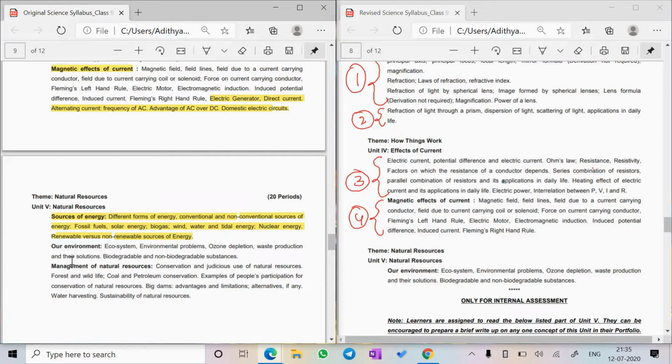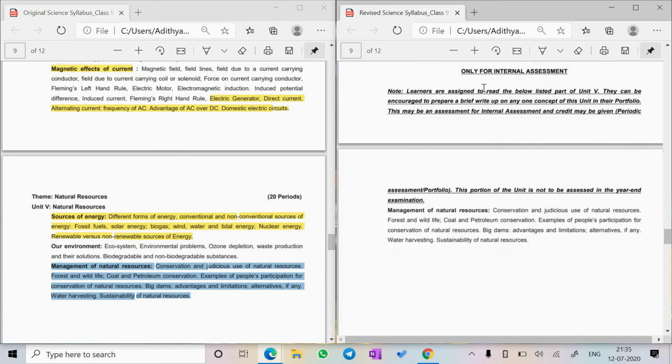our environment and management of natural resources. Now our environment is there over here in the revised or renewed syllabus, but this chapter is not there, as you can see in this section. But if you move down a little bit, you will be able to see that the chapter is there, but it is under only for internal assessment.